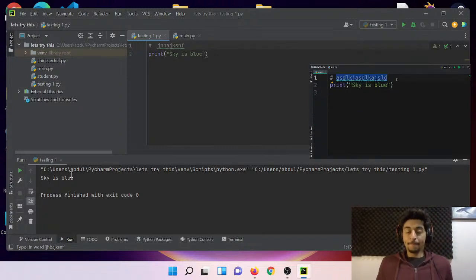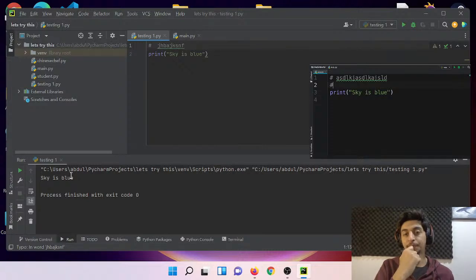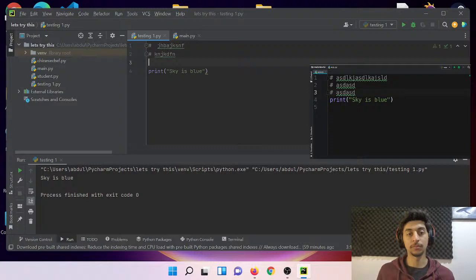With a comment, we can explain something about our code. We can use comments as reminders to fix things or clean things up, or to communicate with other developers reading our code why we have written this code in a certain way. These are good use cases for comments. We can also have comments over multiple lines, so we can simply add more comments. Each line should start with a new hash sign.